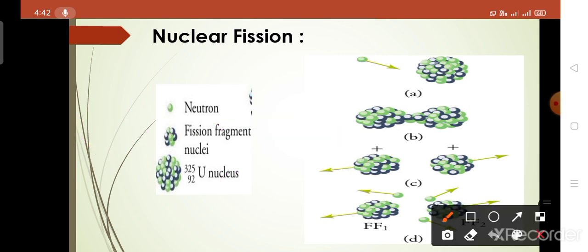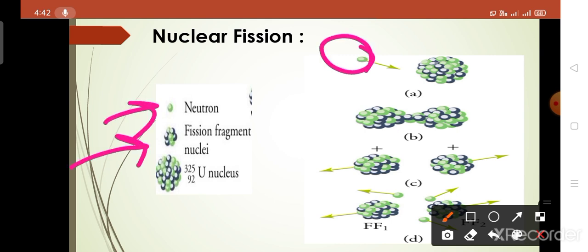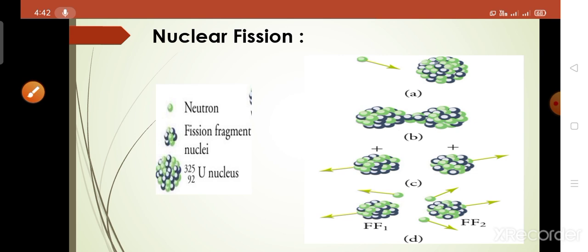Here we have to consider this is the neutron. These two are the nuclear fission fragments, and this is the uranium nucleus. Now in this process, what happened?